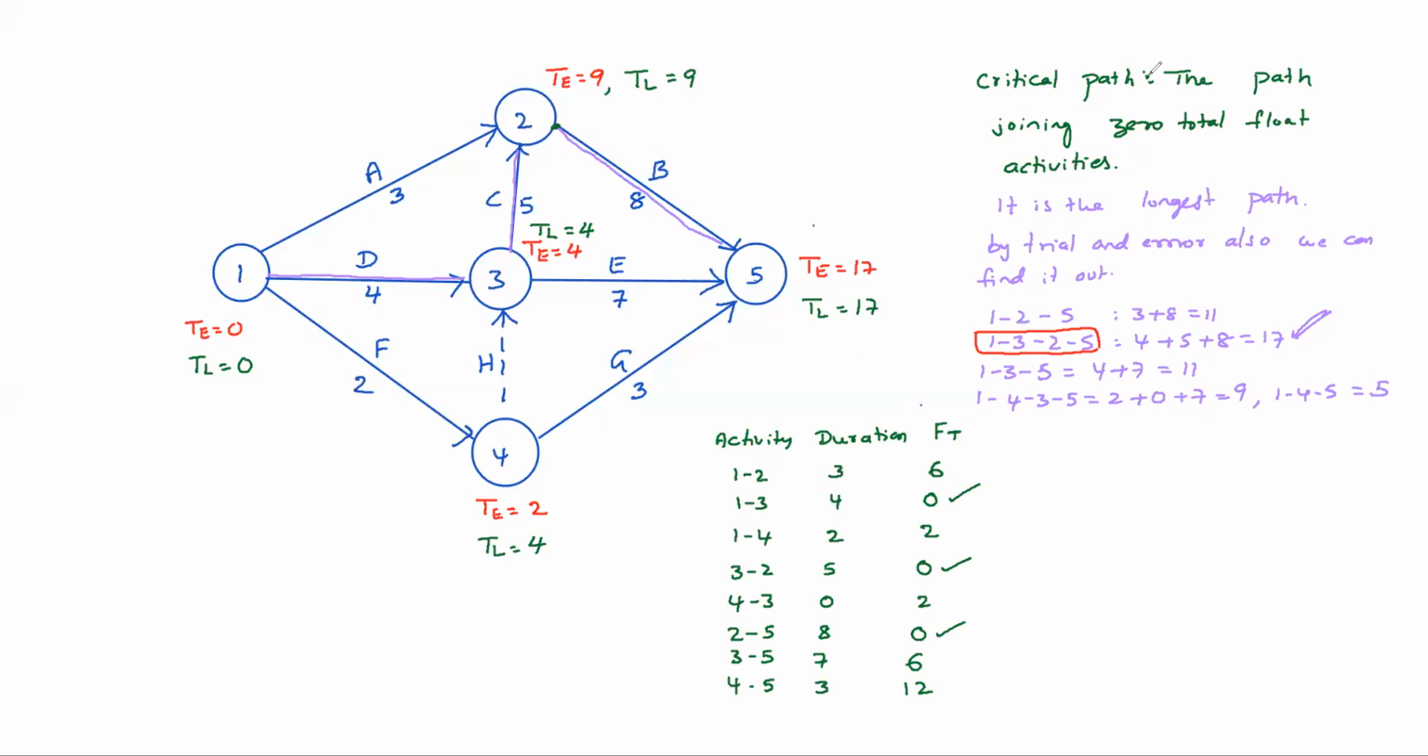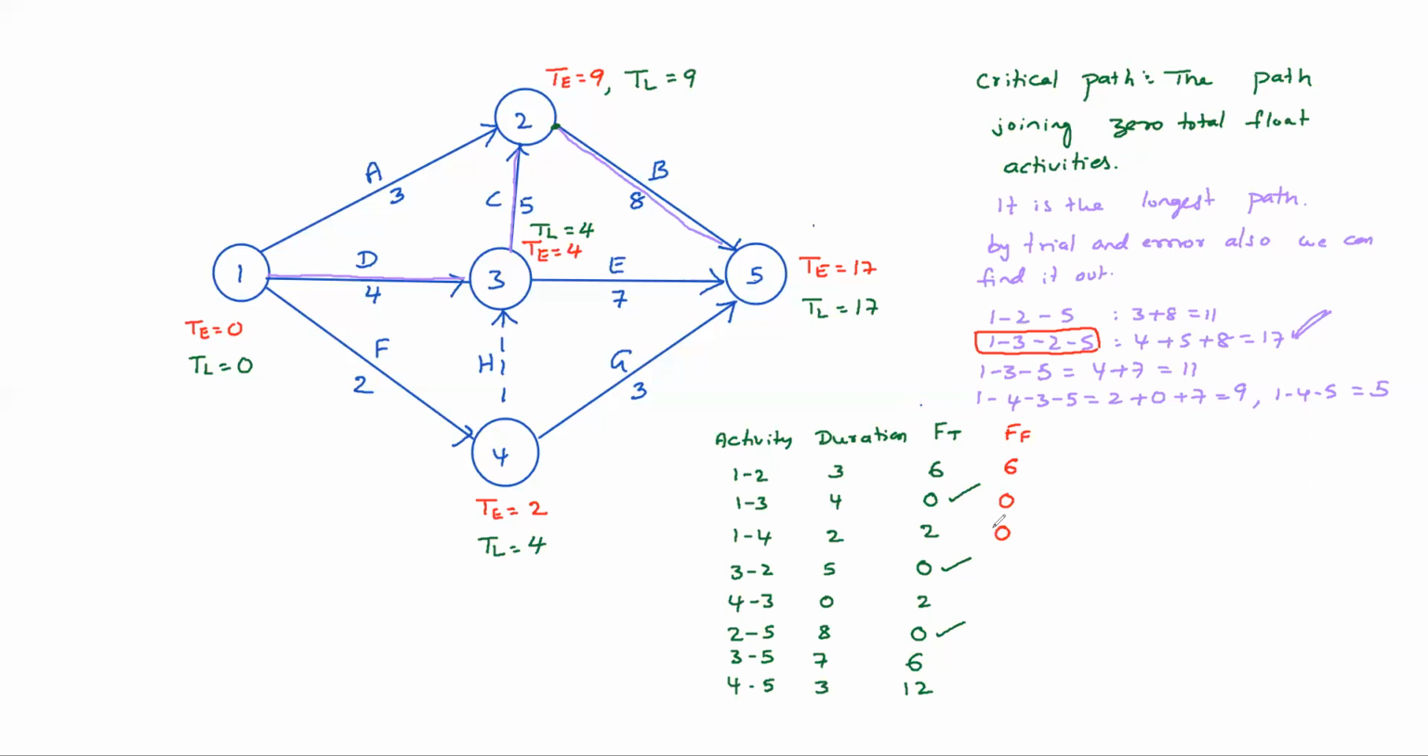Anyway, we have calculated the total float. Then we will calculate free float. Tell me, for the 1, 2 activity, free float. Free float means you should always take the earliest. So 9 minus 0 minus 3, that is 6 only. Then 1, 3, earliest: 4 minus 0 minus 4, that is also 0. 1, 4: 2 minus 0 minus 2, 0.